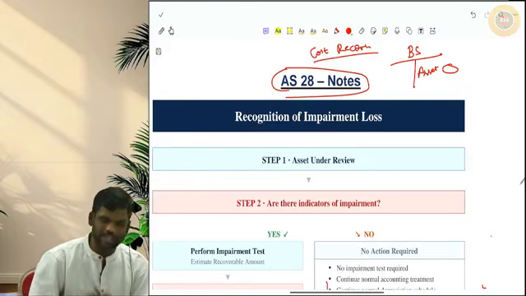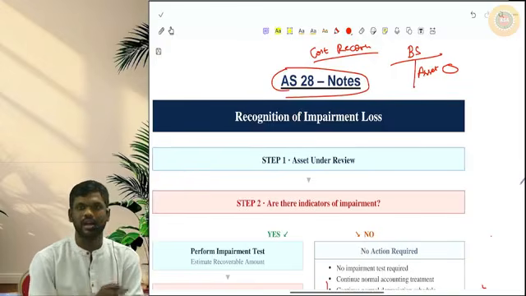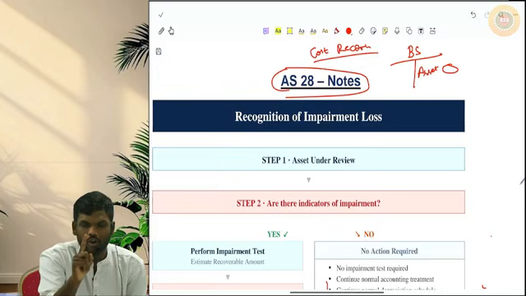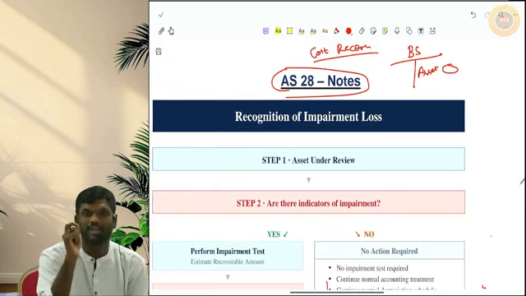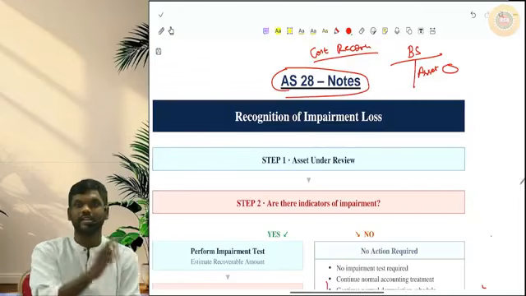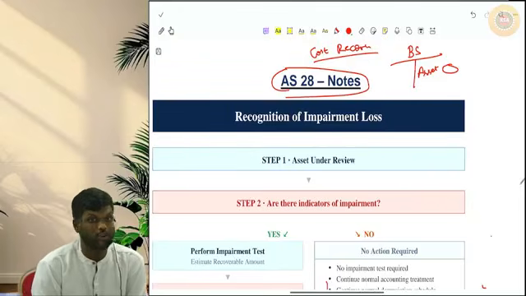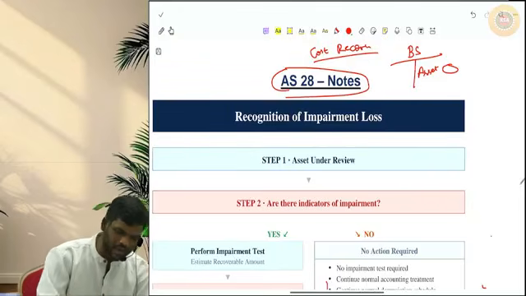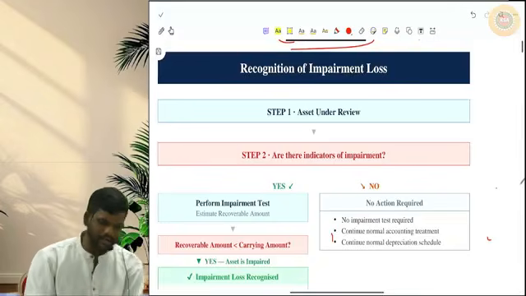Okay, so with this background, let's get into this standard. Remember, an asset cannot be shown in the balance sheet at a value which is more than what you can recover from that asset in the future. You cannot show it more than that. With this background, let's get into the standard.